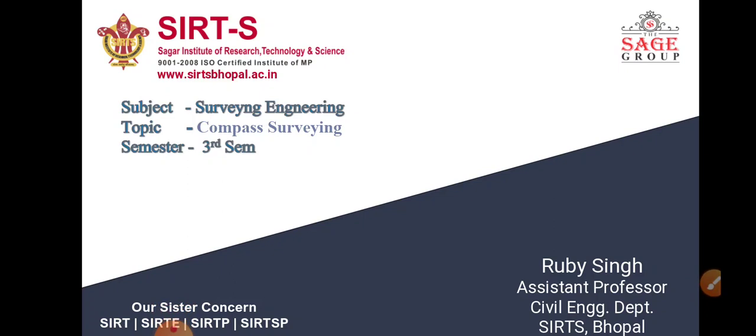In part 1 we will discuss what is compass surveying, principle of compass surveying, traversing and types of compass surveying. There are two types of compass surveying: first is the prismatic compass and second is the surveyor compass. In this lecture we will only discuss the prismatic compass, and in part 2 we will discuss the working of prismatic compass and surveyor compass and solve numerical problems of compass surveying.